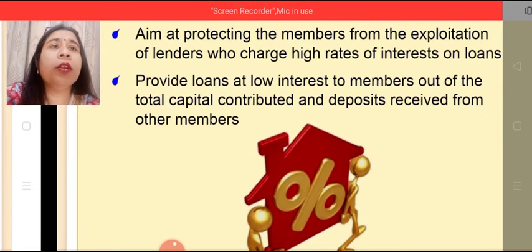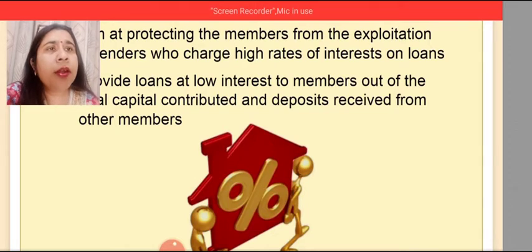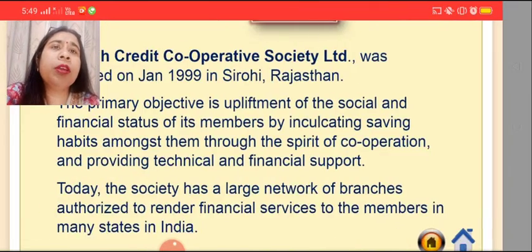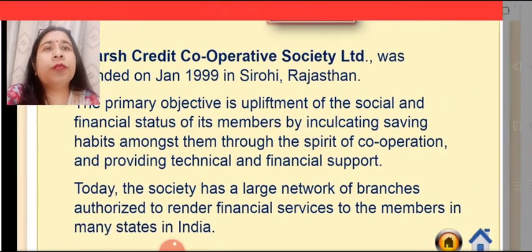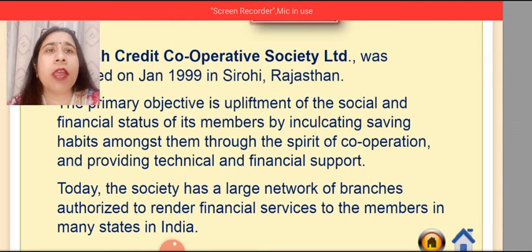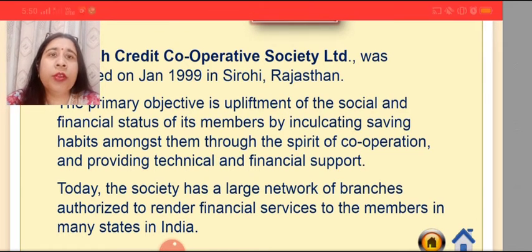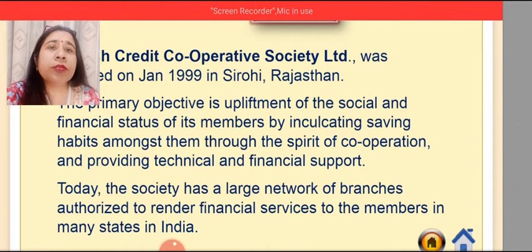They provide loans at low interest rates to their members out of the total capital contributed and deposits received from the other members. For example, Adarsh Credit Cooperative Society Limited was founded in January 1999 in Sirohi, Rajasthan, and the basic objective is upliftment of the social and financial status of its members by inculcating saving habits among them through the spirit of cooperation and providing technical and financial support. Today, the society has a large network of branches authorized to render financial services to its members in many states in India.